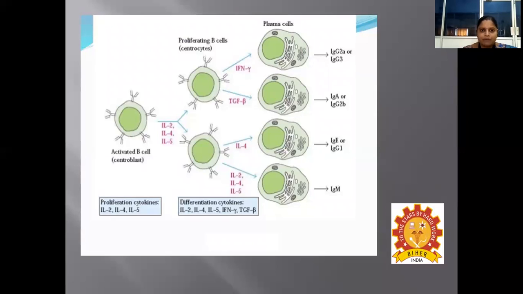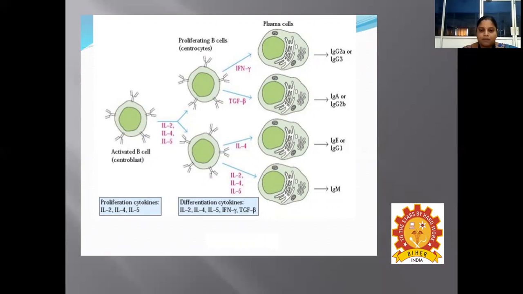So this is regarding the activation of B cell. The B cell is going to be activated with the help of various cytokines like interleukin 2, 4, and 5. And the proliferating B cells, once they are exposed to interferon gamma and tumor growth factor beta, have the ability to get differentiated as the plasma cell, producing IgG2 or IgG3 type of plasma cell, and subsequently IgA or IgG2B type of plasma cell. That means the plasma cell has the ability to produce these different types of antibodies.